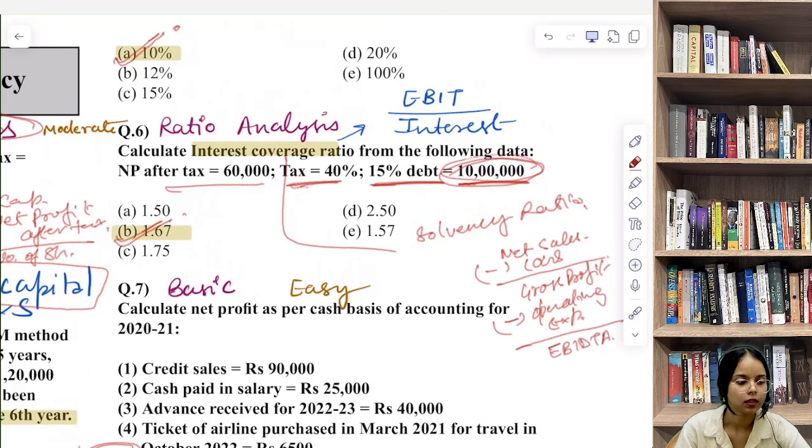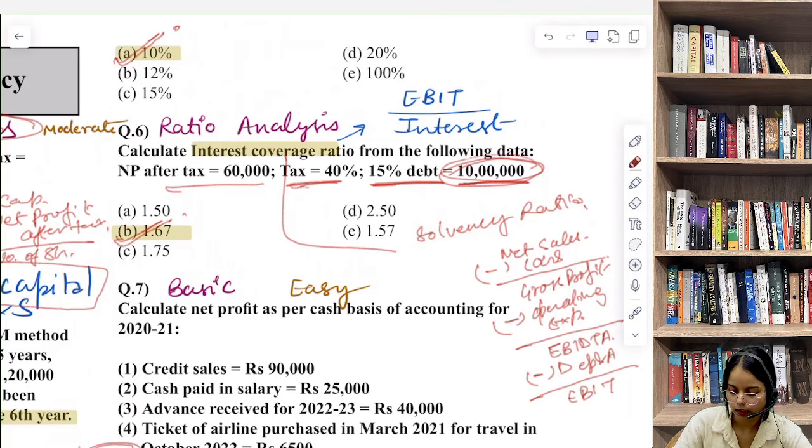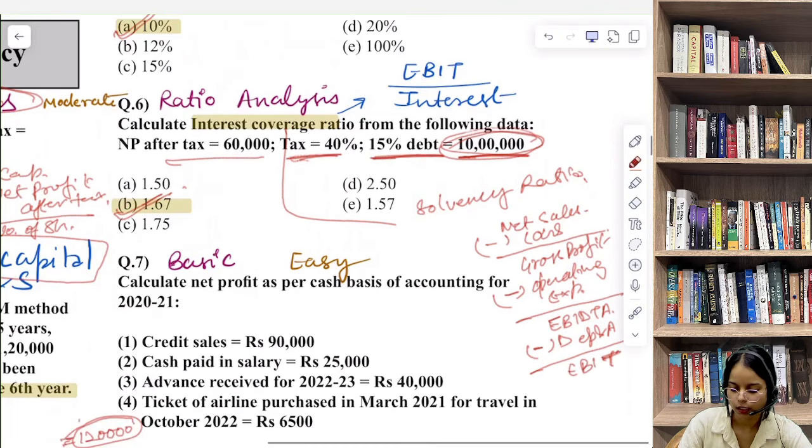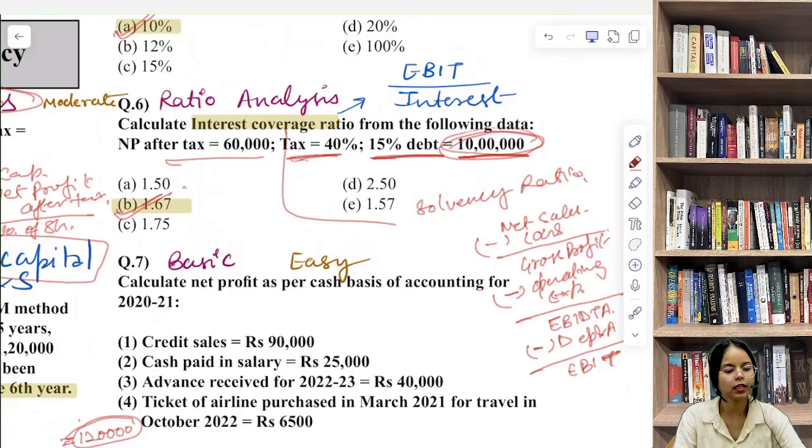What's that? Earning before interest, depreciation, tax and amortization. Then we deduct depreciation and amortization. Then we have EBIT, that is your earning before interest and tax.